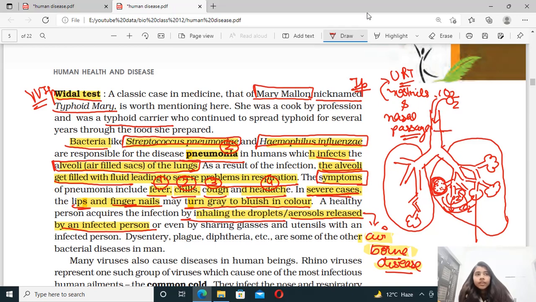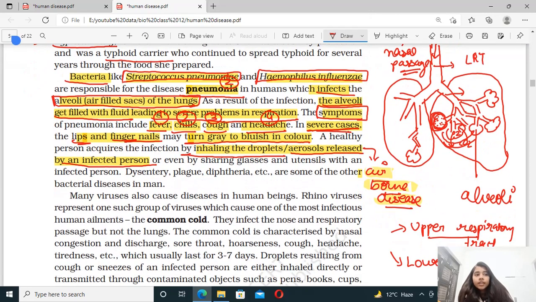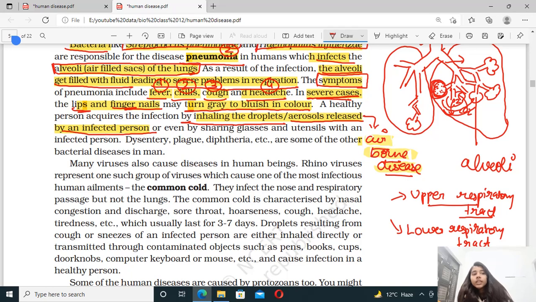And the trachea, bronchus, bronchioles, and so on are called the lower respiratory tract. So again the question is asked: in pneumonia, which tract of respiration gets infected, upper respiratory or lower respiratory? Upper respiratory tract इसमें infect नहीं होता, इसमें lower respiratory tract infect होता है, correct?